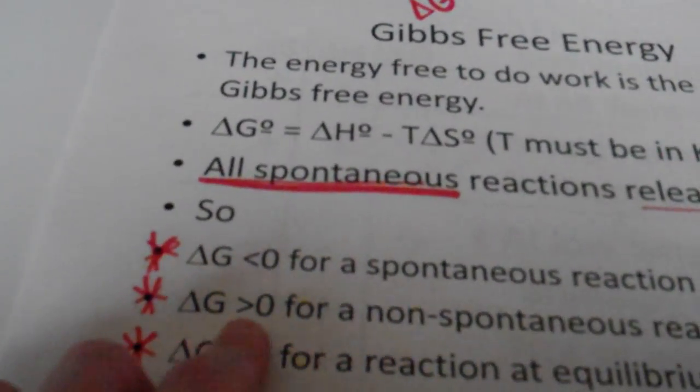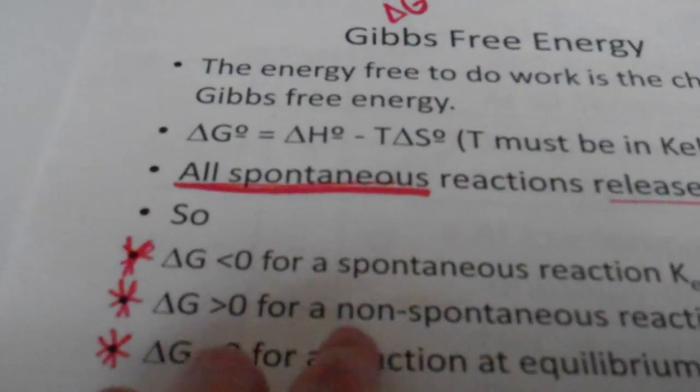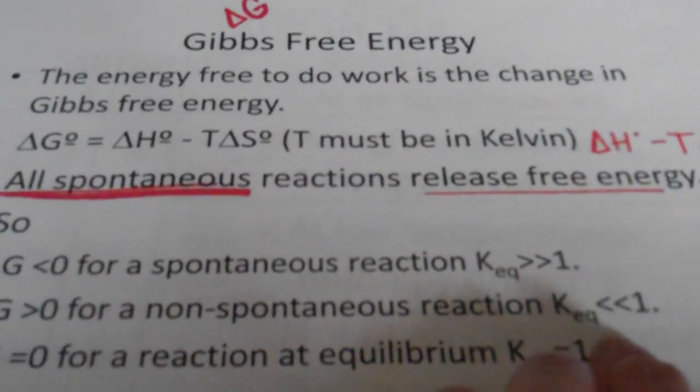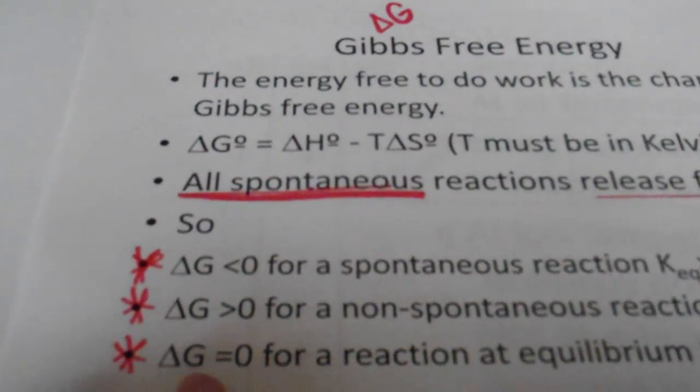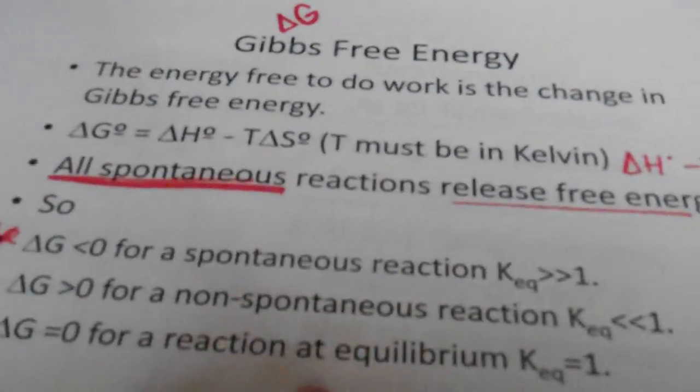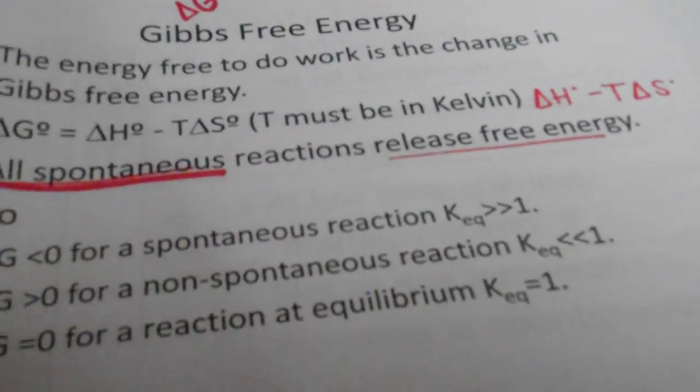And then here, your delta G must be greater than 0 for a non-spontaneous reaction, and your equilibrium constant will be less than 1. And if delta G is equal to 0 for a reaction, it just means that it is at equilibrium, and it won't appear to react in any way.